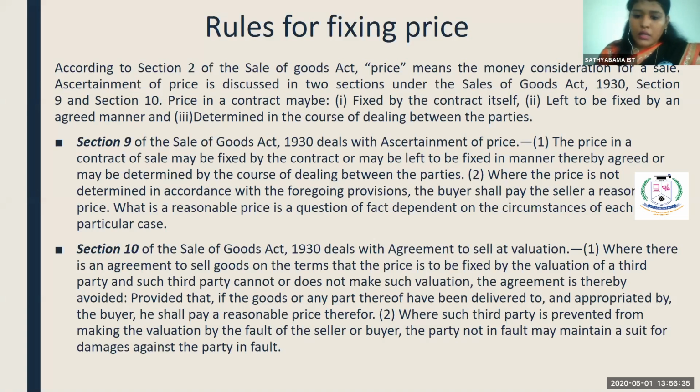So subclause 2 says that where such third party is prevented from making the valuation by the default of the seller or buyer, the party not in fault may maintain a suit for damages against the party in fault. So you can sue the one who is not allowing the valuator to valuate.